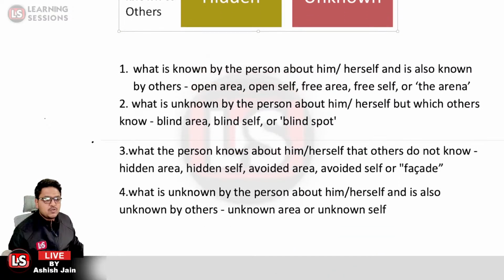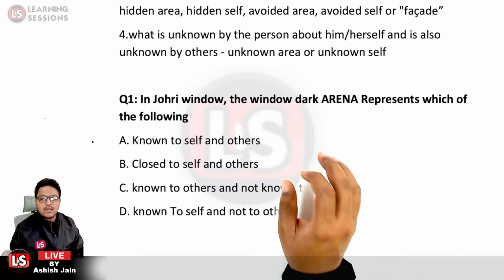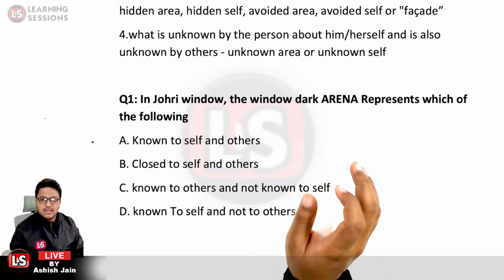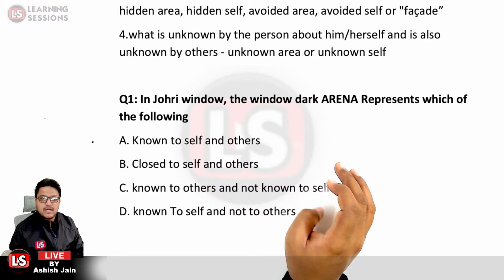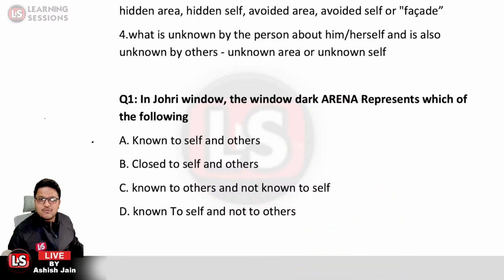So over here in question 1, it was related to the dark arena. That was basically related to what? That is not known to basically what? Can you answer? What would be related to it? It was known to others but not known to self, which was basically known to self and not to others.